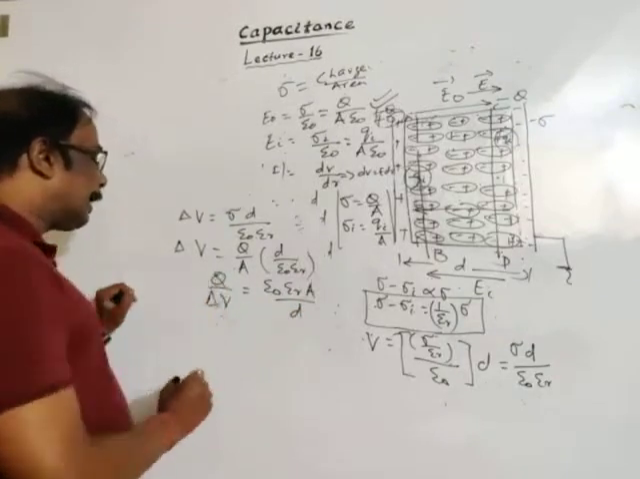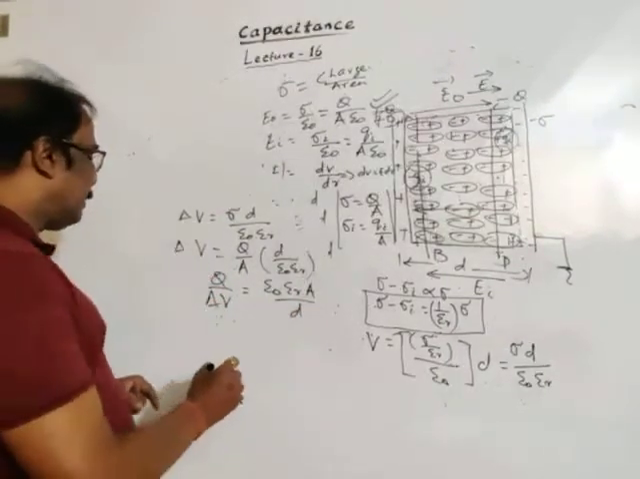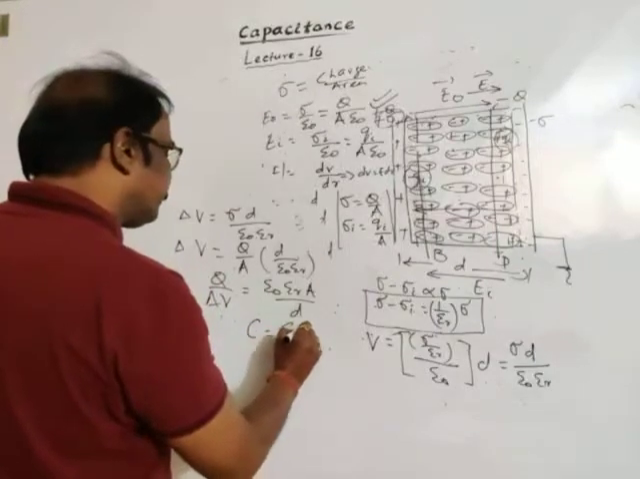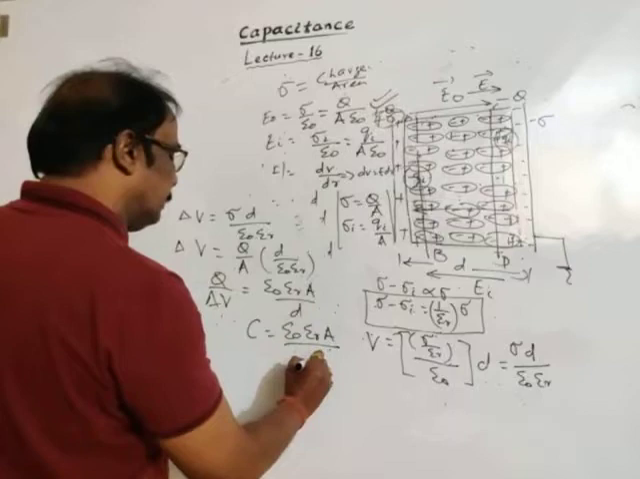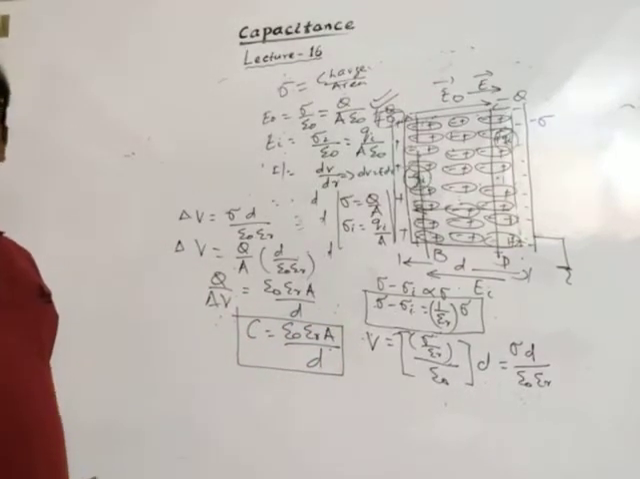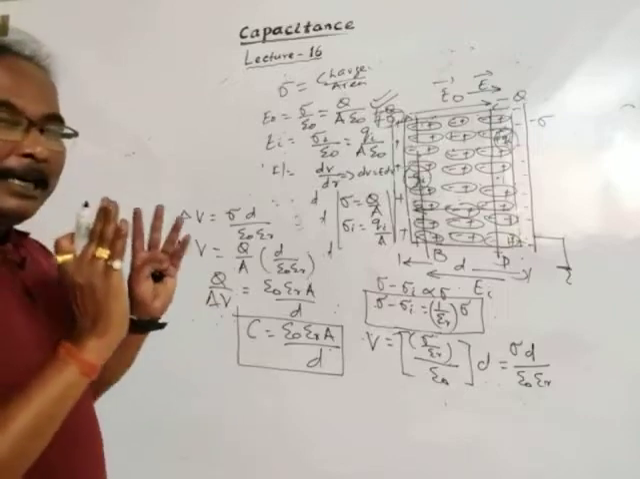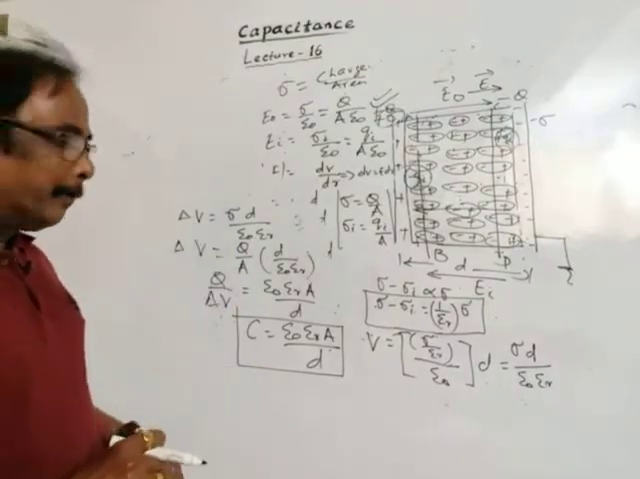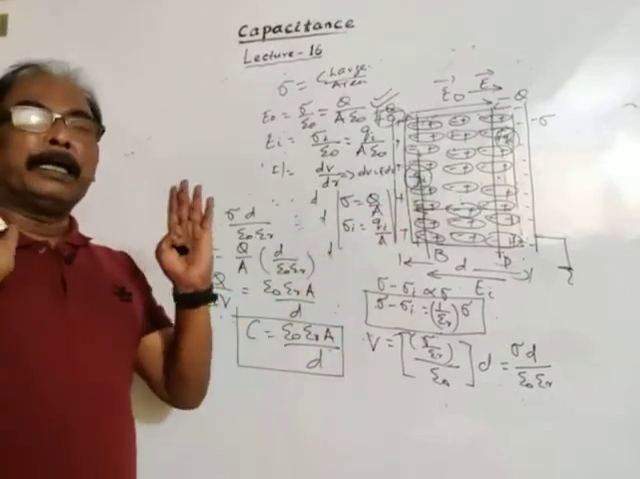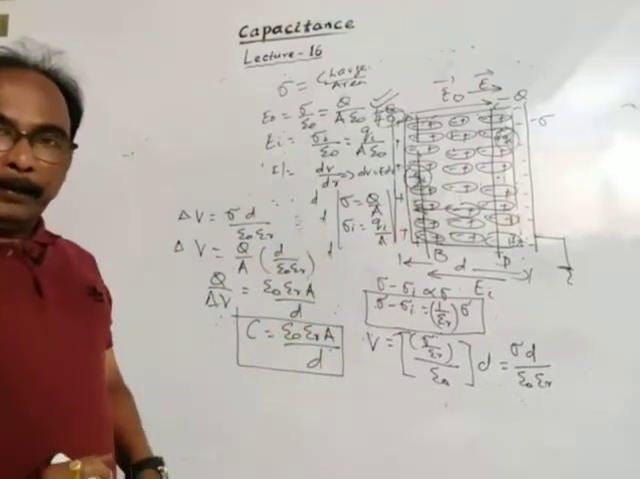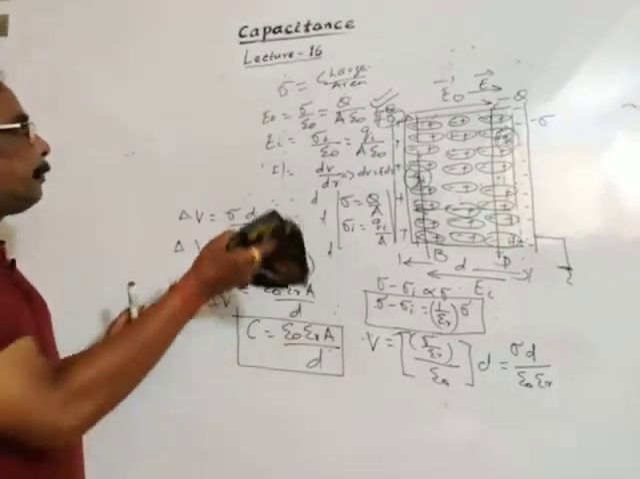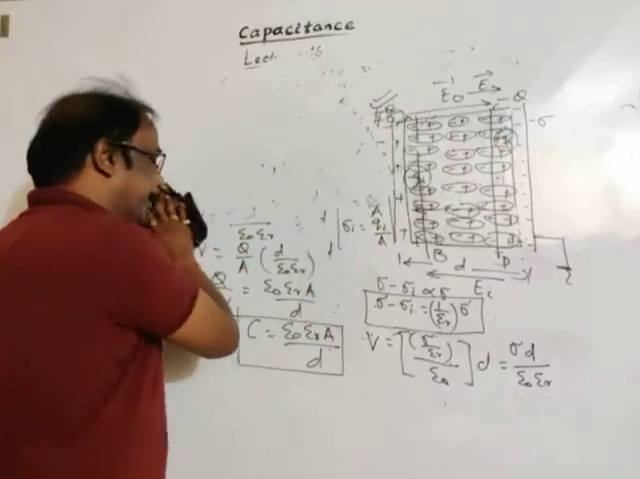So Q by delta V, charge required per unit rise in potential, is capacitance. This is our formula for a parallel plate capacitor completely filled with dielectric medium. Capacitance of parallel plate capacitor completely filled with dielectric medium. Okay, this is our formula. Then we will discuss some important points under this formula.